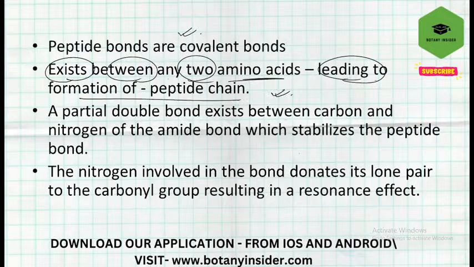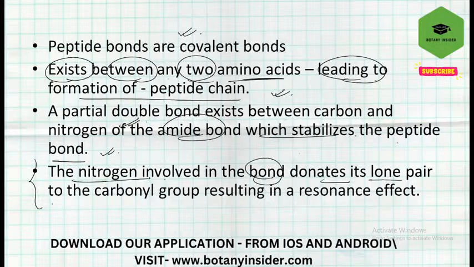How does it actually form? I have already explained this. Then a partial double bond exists between the carbon and the nitrogen of the amide bond, which stabilizes the peptide bond, right? The nitrogen involved in the bond donates its lone pair to the carbonyl group, resulting in a resonance effect. Again, a very important point to remember and understand. So make sure that you remember this particular thing as well.